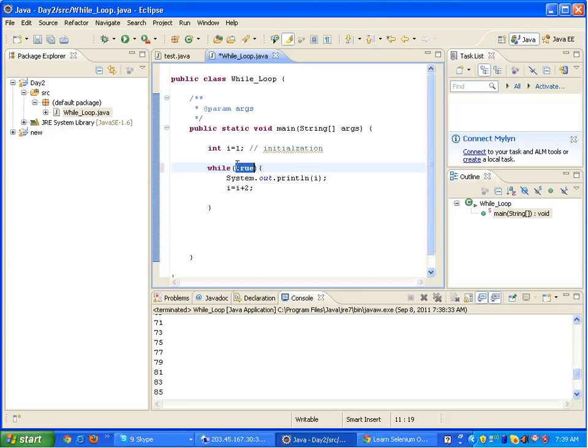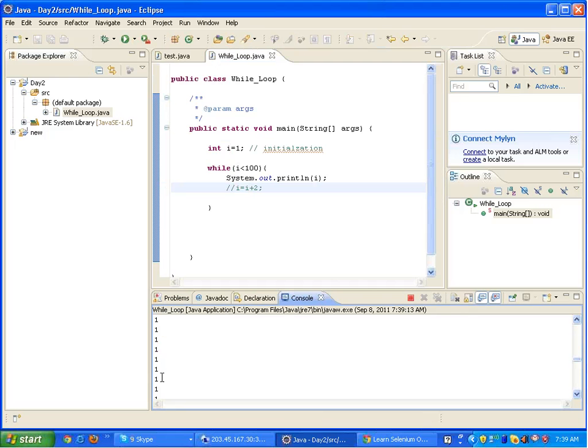The loop will never stop, right? And moreover, if I somehow miss out this increment and I run the code, the value of i will never change. You see, 1 is getting printed and I am stuck in an infinite loop. This program is running infinitely.